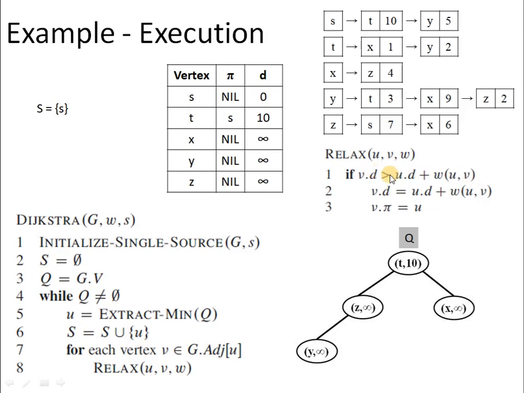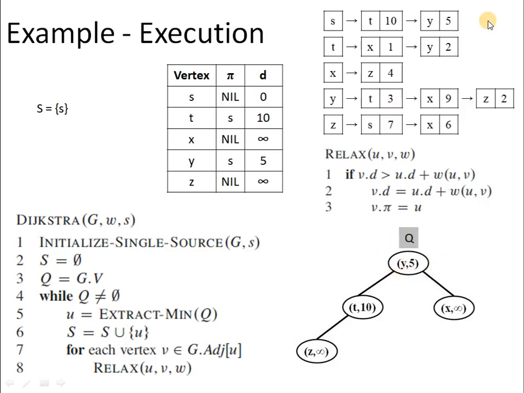So infinity is greater than 0 plus 5. Yes. So the pi attribute has to be updated to the source, that is s, and this infinity should be replaced with 5. And the moment we do this change, the decrease key function will update the priority queue, and the new root of the priority queue comes out to be y.